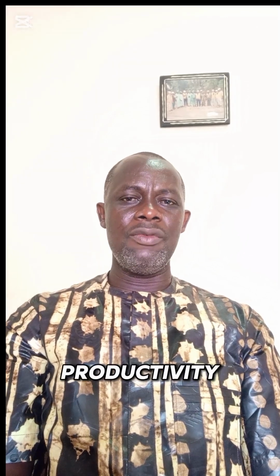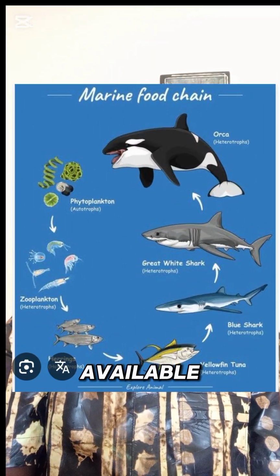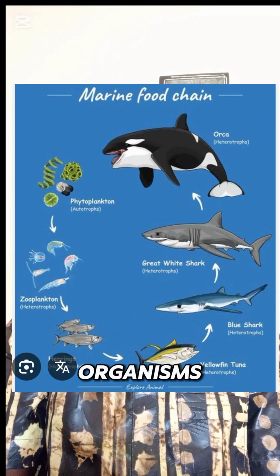Now, what is aquatic productivity? Aquatic productivity basically refers to the rate at which aquatic organisms, particularly autotrophic organisms, are able to convert organic matter into usable form, usually carried out by organisms such as the plants, the algae, and the phytoplankton. So basically, they are able to do that through the process of photosynthesis, which makes food available for living organisms.